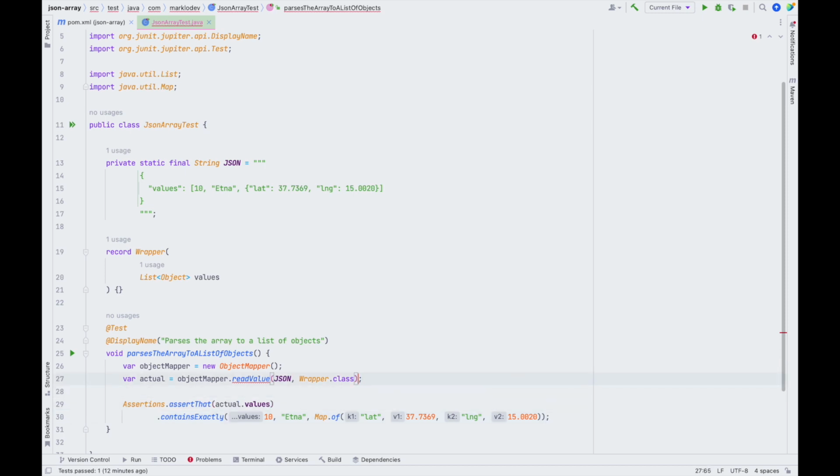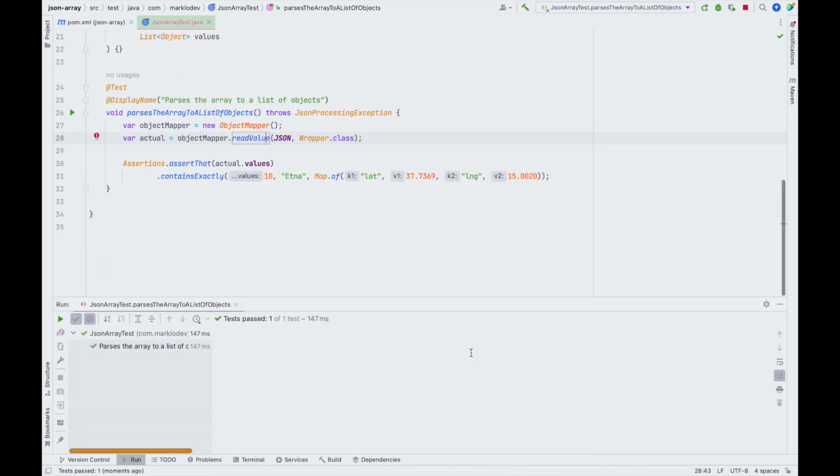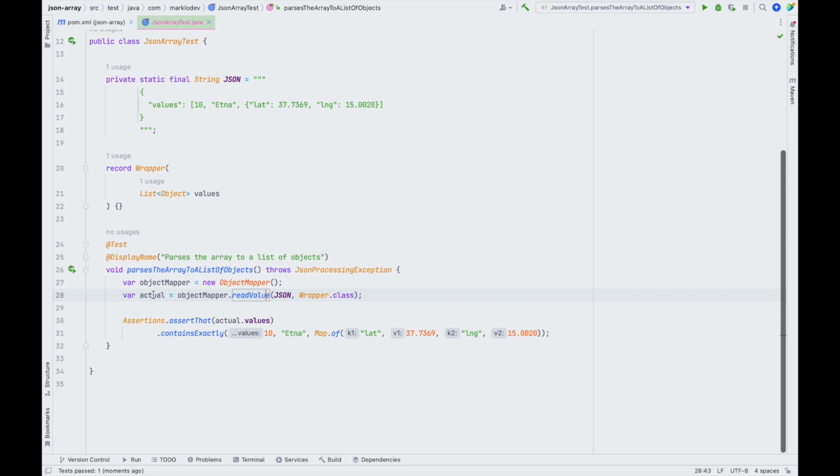And with this, let's just add the required exceptions, and we can run our test. And our test passes, so we know that JSON can parse this kind of array into a list of objects.